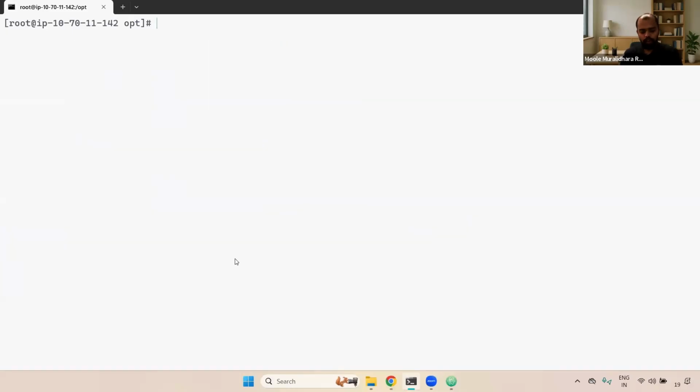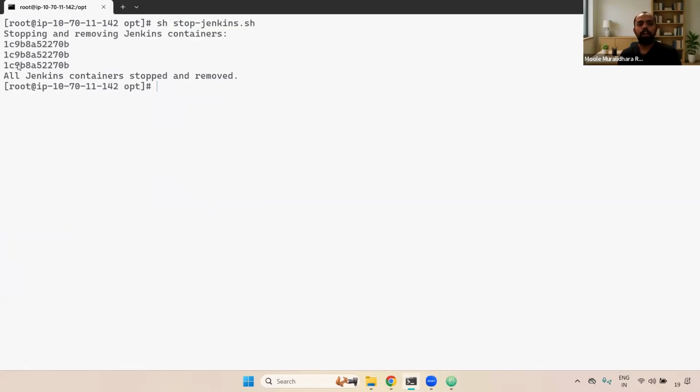But now here you can see that, right? What you can do is use that particular sh stop-jenkins.sh. Using this particular command, what will happen? It will stop the container. Now you can see here, right? Stopping and removing the Jenkins container. First, it will stop the container and then it is deleted. Now, if you go and check it here, docker ps -a, we don't have any containers.